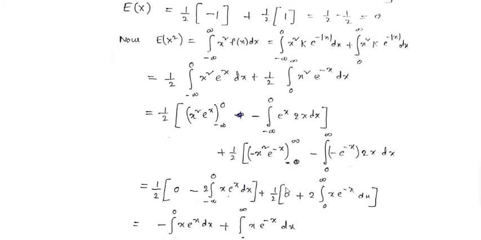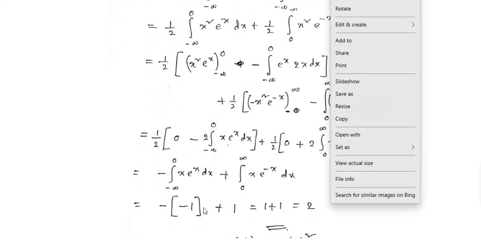plus 1 by 2 into here also if we replace x with infinity and 0, limit x tends to infinity of x square e power of minus x, its value is 0. Limit x tends to 0 of x square e power of minus x is also 0. 0 minus 0 is 0. Therefore minus integral with the limit 0 to infinity of minus e power of minus x times 2x. Okay, minus into minus is plus, 2 is constant, x into e power of minus x dx.